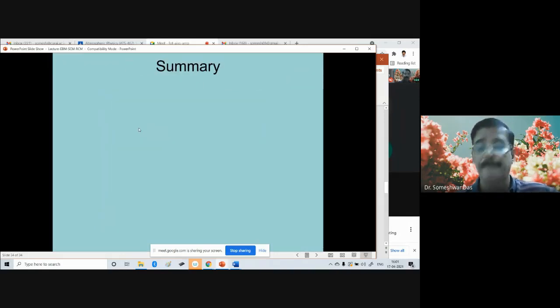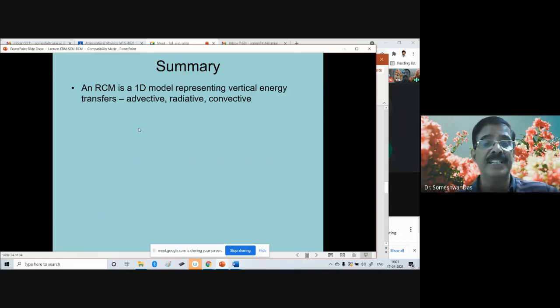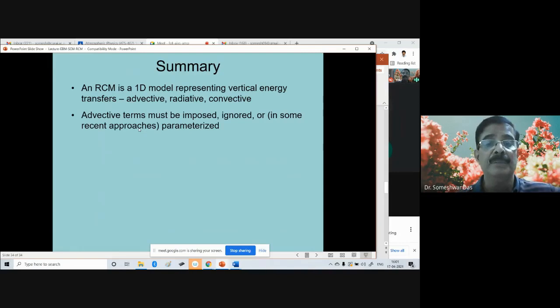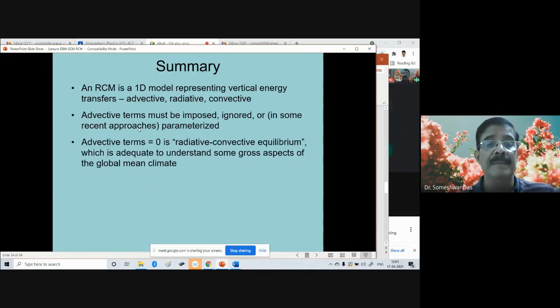So in summary, an RCM is a one-dimensional model representing vertical energy transfer due to the advective, radiative, and convective processes. The advective terms must be imposed, or ignored in some recent approaches, or parameterized. The advective terms can be zero. That means we do not allow anything to come into your column of the atmosphere, which is in radiative convective equilibrium, which is adequate to understand some gross aspects of the global mean climate.